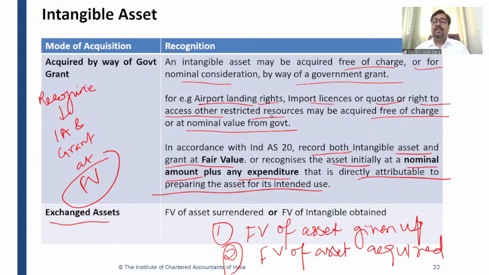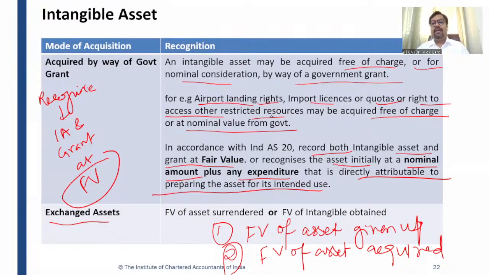But if the transaction is having a commercial substance, then the intangible asset acquired has to be recognized at fair value. But you have to follow some hierarchy. The first one is you need to measure the asset purchased at the fair value of the asset given up. Sir, if the fair value of the asset given up is not there, then can we measure this asset at the fair value of the asset purchased?